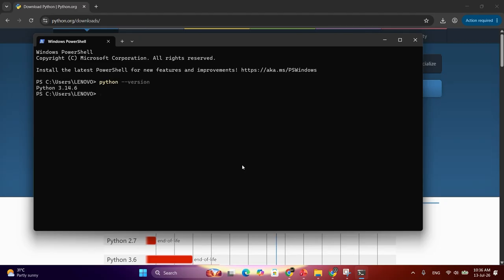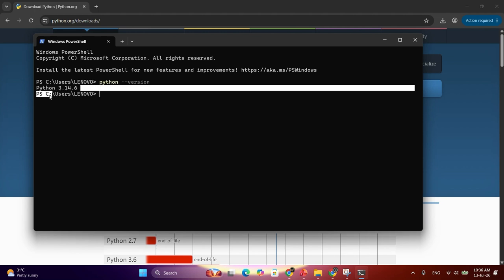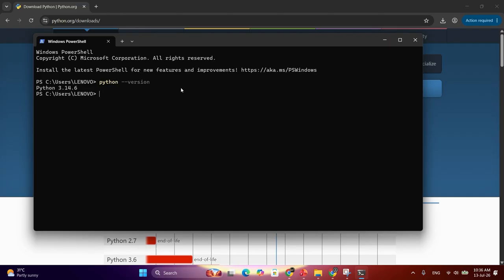If you are able to see this Python 3 point version number written over here, it means the Python installer has successfully installed it. If you don't see it, you need to reinstall Python or you can restart your system. So this is all about the installation part.